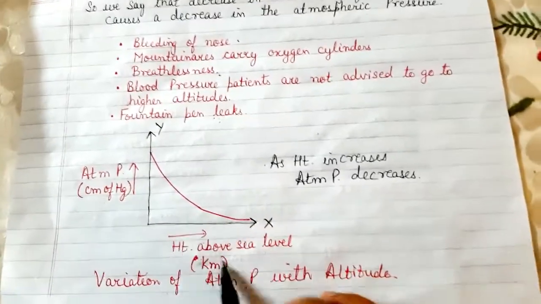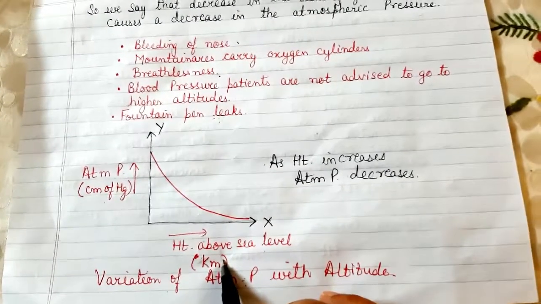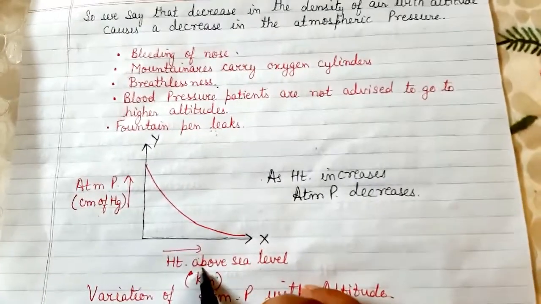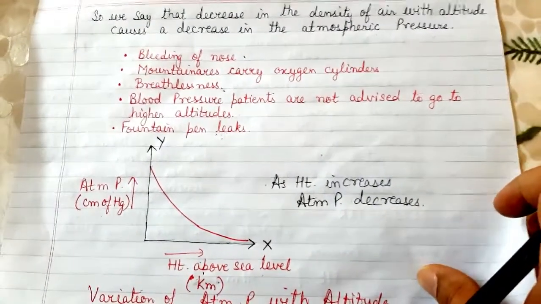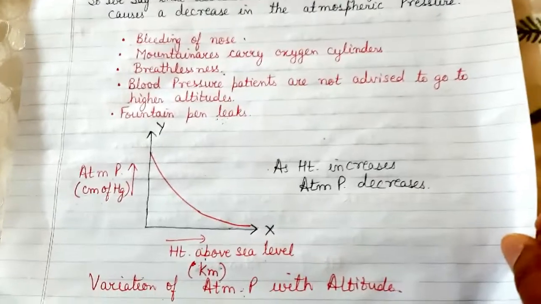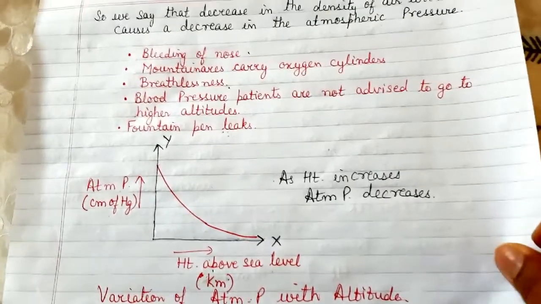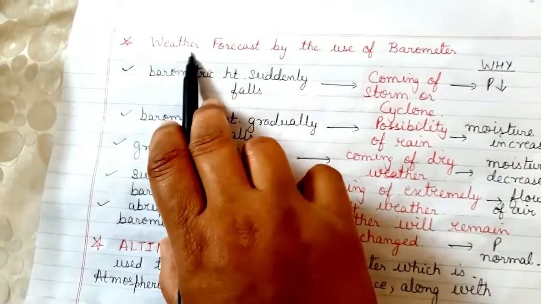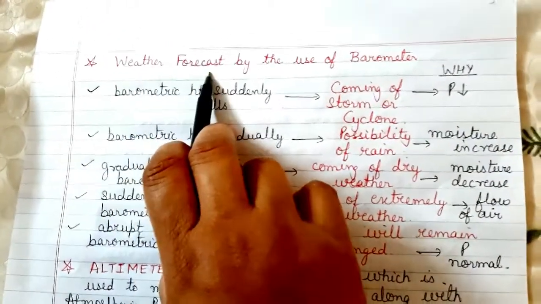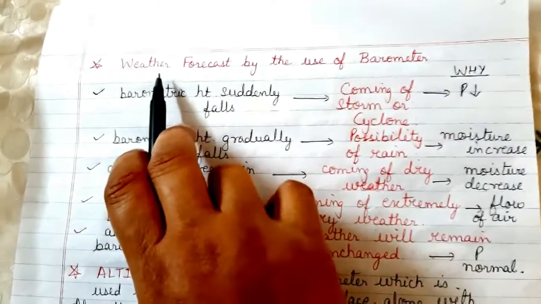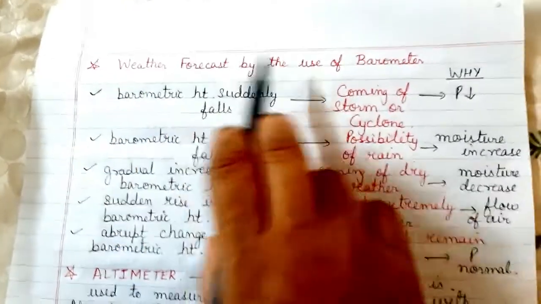So what is the relation between the two? The relation between the two is that they are inversely proportional to each other. That is, as the height above sea level increases, the atmospheric pressure will decrease, and you are supposed to know how to plot this graph. Okay, children? Now, let us move to a topic: how can we, with the help of a barometer, forecast the conditions of weather? Okay, how does a barometer help in it?